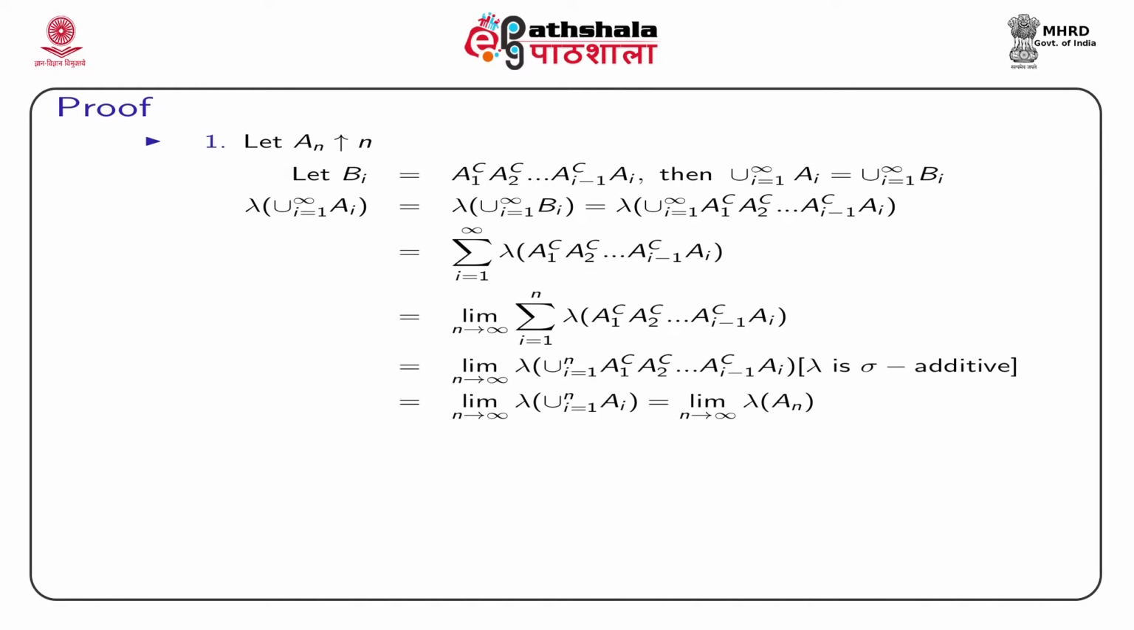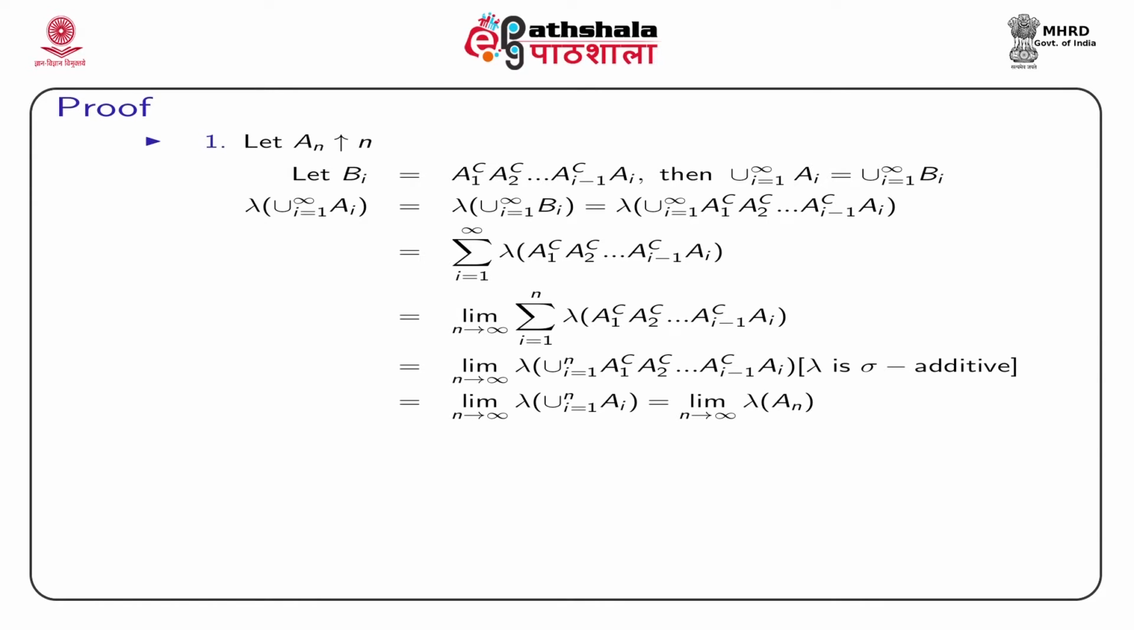Now, what we can do, we can change the sum to i from 1 to n, and we take the limit n tends to infinity to make it a finite sum. So, it will be sum over i from 1 to n lambda of A1 complement, A2 complement, Ai minus 1 complement and Ai, and the limit is taken outside.